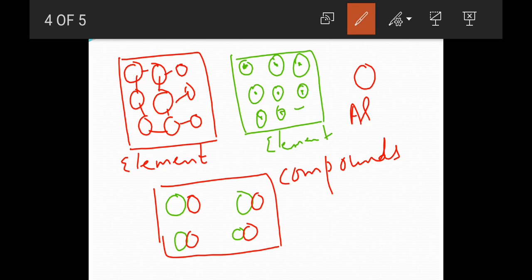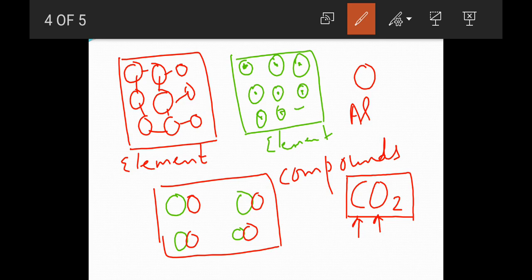Now gold consists of only gold atoms, so it is also an element. Now let's talk about carbon dioxide, CO2. Here you have two different atoms, one is carbon, one is oxygen. These two different atoms combine to give you carbon dioxide, which is a compound.